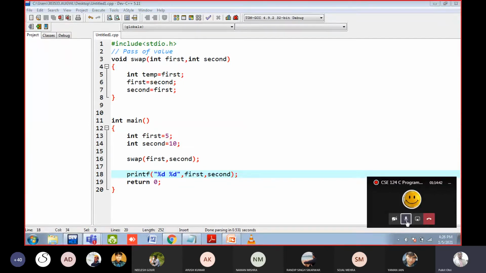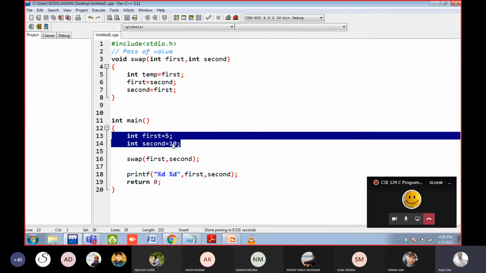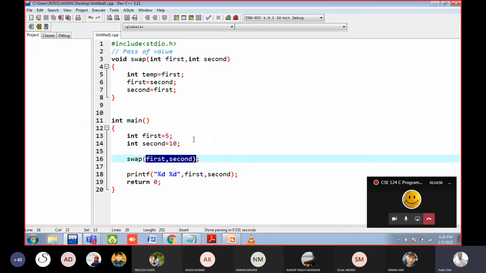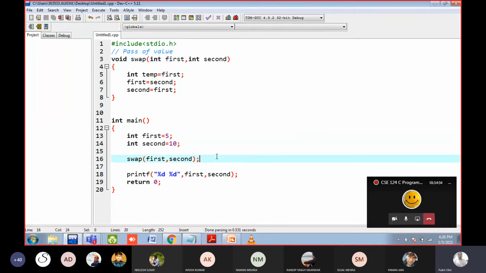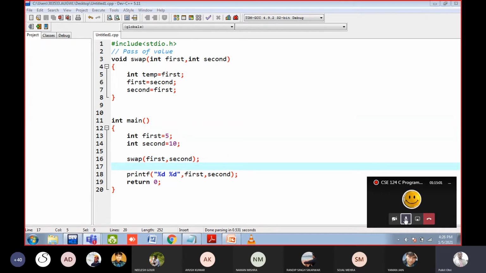Remember the concept, it is known as pass by value. We are passing the value here. Pass by value means in these two variables, values 5 and 10 are there and they are passed. So here the change occurred, but in the original one, no change occurred. So here the values are not swapped. We can change the value using pointers. That is known as pass by reference, but we will not study it right now.